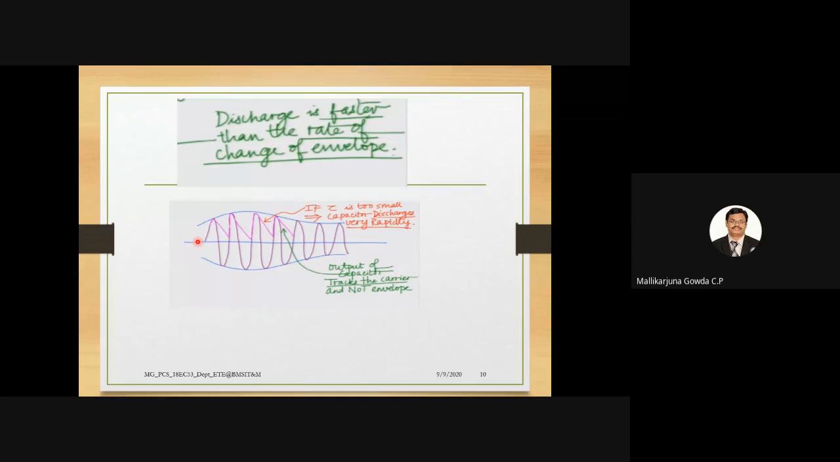So two cases: when RC is too small, what happens, and when RC is too large, what happens? When RC is too large, it will not track the envelope of the signal. When RC is too small also, it will not track the envelope of the message signal. It will track the carrier signal, but that is not our aim. It should track the envelope of the signal. So choosing the appropriate value of the time constant plays an important role in the proper working of the envelope detector circuit.